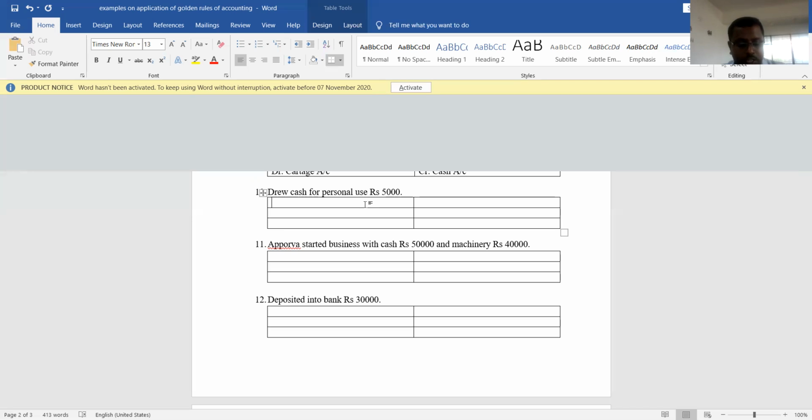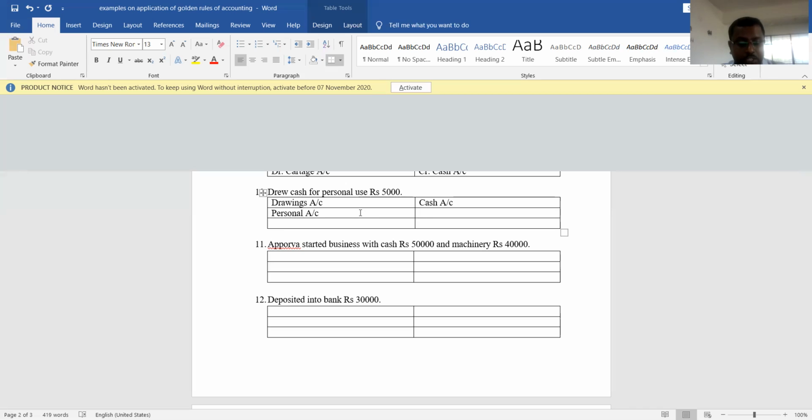So here, which are the two accounts? One is the drawings account, and another one is the cash account, because he withdrew cash. Now the drawings account is which account? Drawings account is a personal account because it represents the owner who has withdrawn cash from the business for personal use.